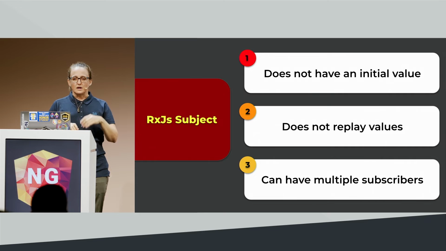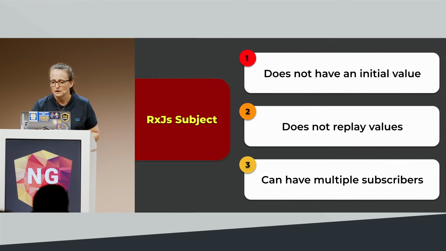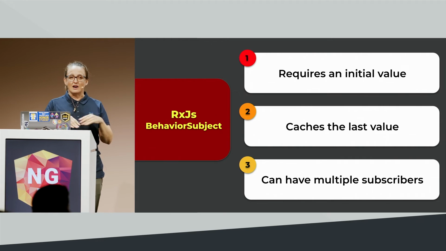So a basic subject is better for something like an action, like a click. If you're subscribed when it happens, then you want to do something about it. If you want a cached value, you need to look at something like a behavior subject or a replay subject.